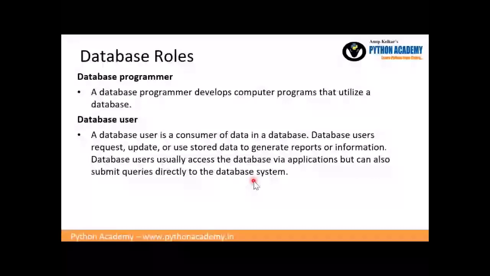A catalog, also known as a data dictionary, is a directory of tables, columns, indexes, and other database objects. The catalog is the place where all the tables inside your database are described, and it is mostly used by developers for development purposes. The catalog and the data dictionary are the same thing, used for the same purpose. So this all comes under the database system architecture in general.